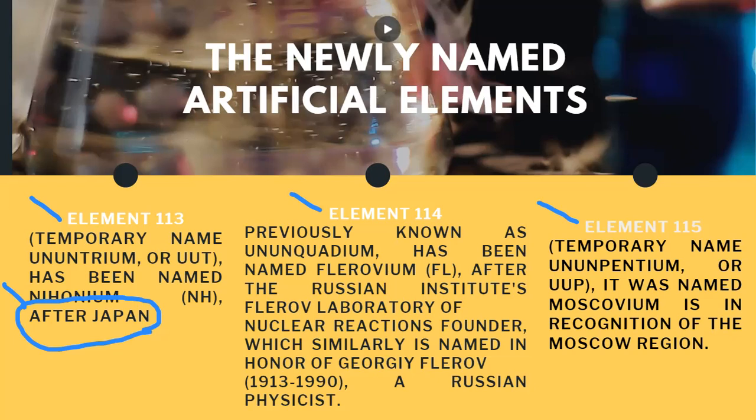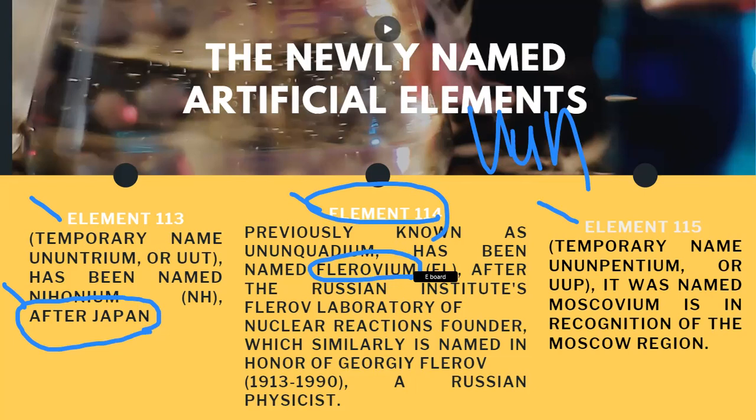Element 114, before known as UUQ, later became flerovium, to give credit to the laboratory where it was created. The lab was named after a Russian physicist known as Georgy Flerov, so it was called flerovium. Second, element 115, known before as UUP, was later named moscovium, recognizing the Moscow region.